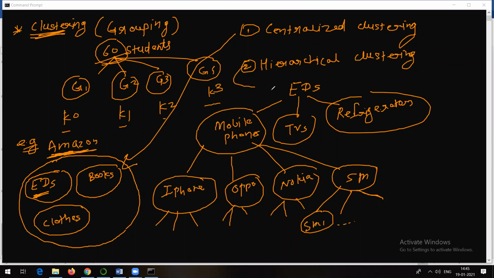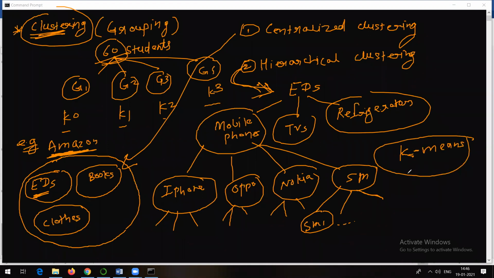So this is the example of hierarchical clustering, right? Remember, this is the example of centralized clustering, and this one is the example of hierarchical clustering. As simple as that. The word clustering simply means grouping, right? And we will be talking about one of the best, most common and famous algorithms, that is nothing but K-means, right?